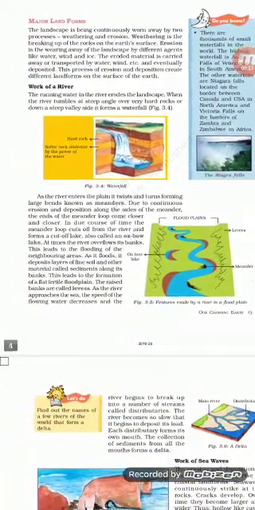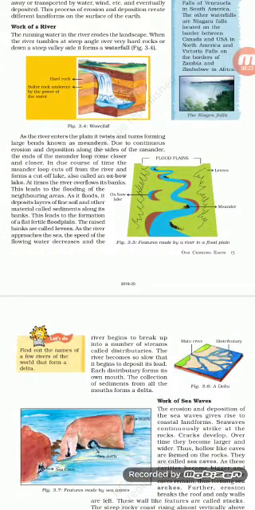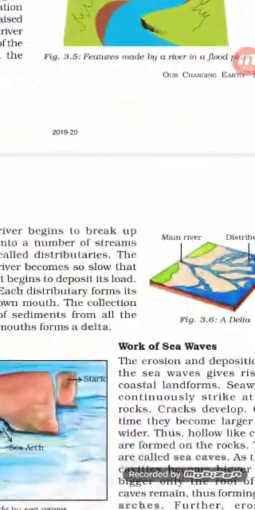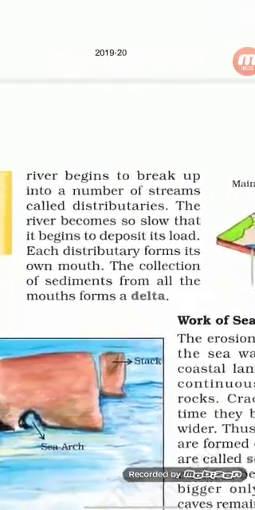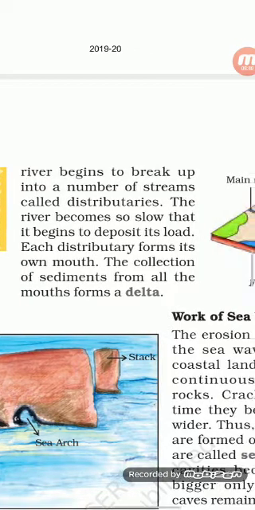Okay, and then later on we all know that after flowing continuously, the river reaches the sea and the speed decreases. When it reaches near the sea, you can see here, it starts breaking up into a number of streams which are called distributaries.